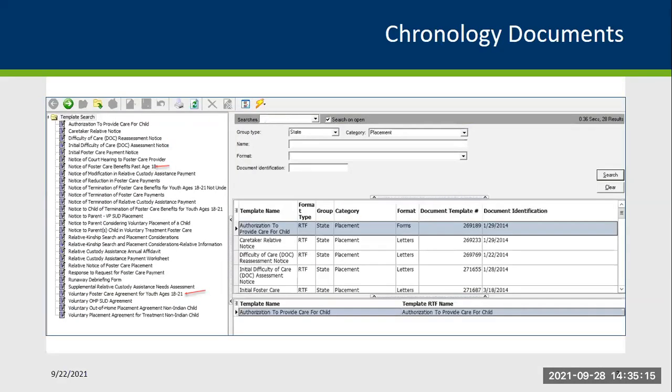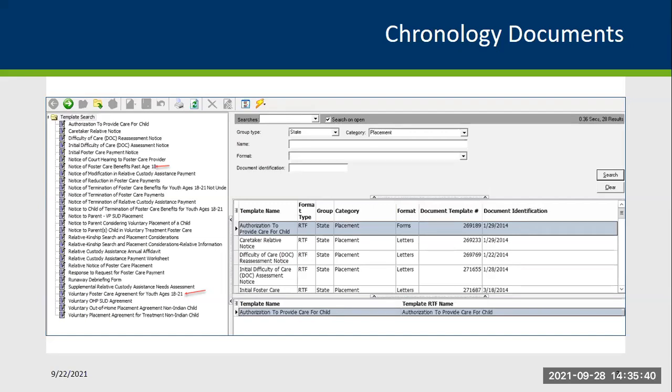The first slide that I want to go over with you all today is the notices that you can find in SSIS for individuals who are eligible or needing to be notified for an extended foster care option. And those are for youth who are ages 18 to 21.